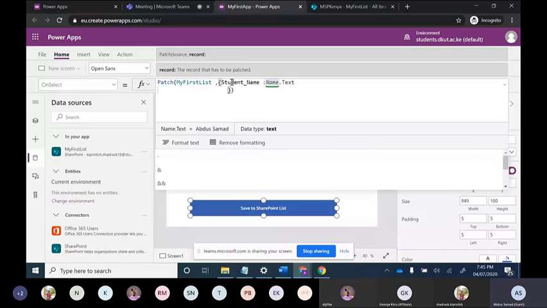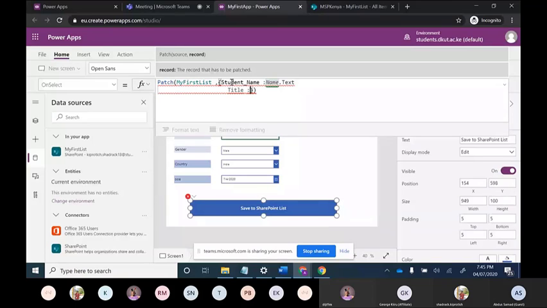See, now I will put title over here, and inside title I will just put Mr. right now, so that we can save to our database.